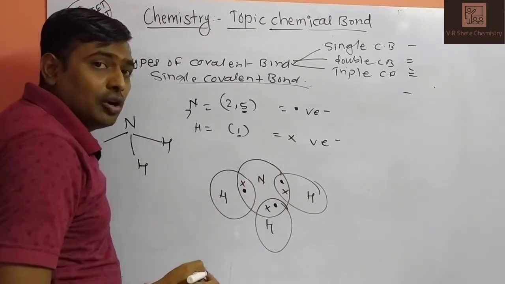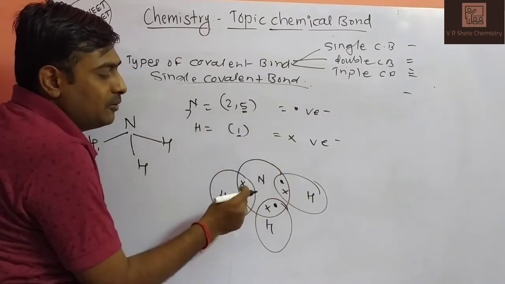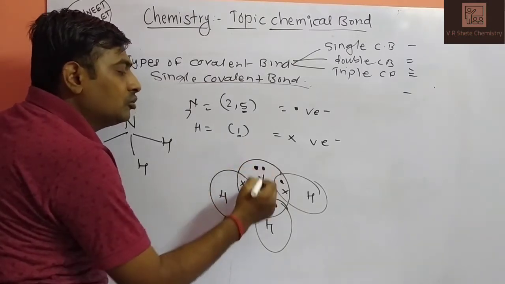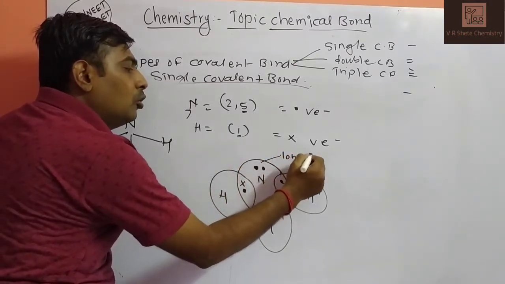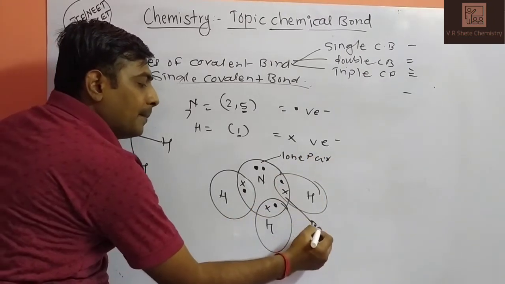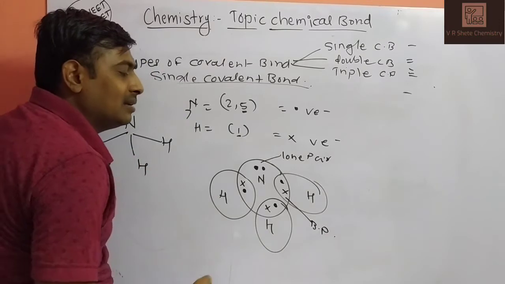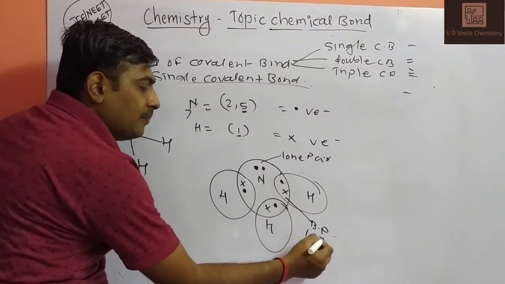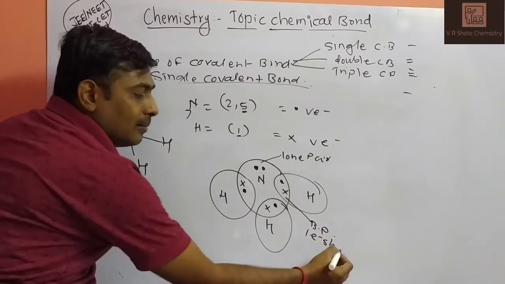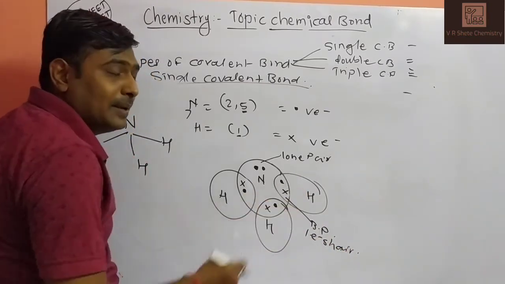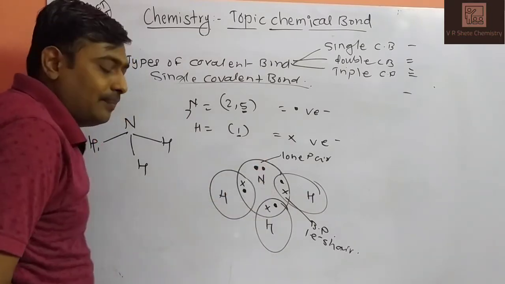How many do we draw for nitrogen? 5. Out of 5, 3 are engaged, remains 2. This is the lone pair, also called the non-bonded electrons. These are the bond pairs, also called bonded electrons. So there are 3 bond pairs and one lone pair in ammonia.